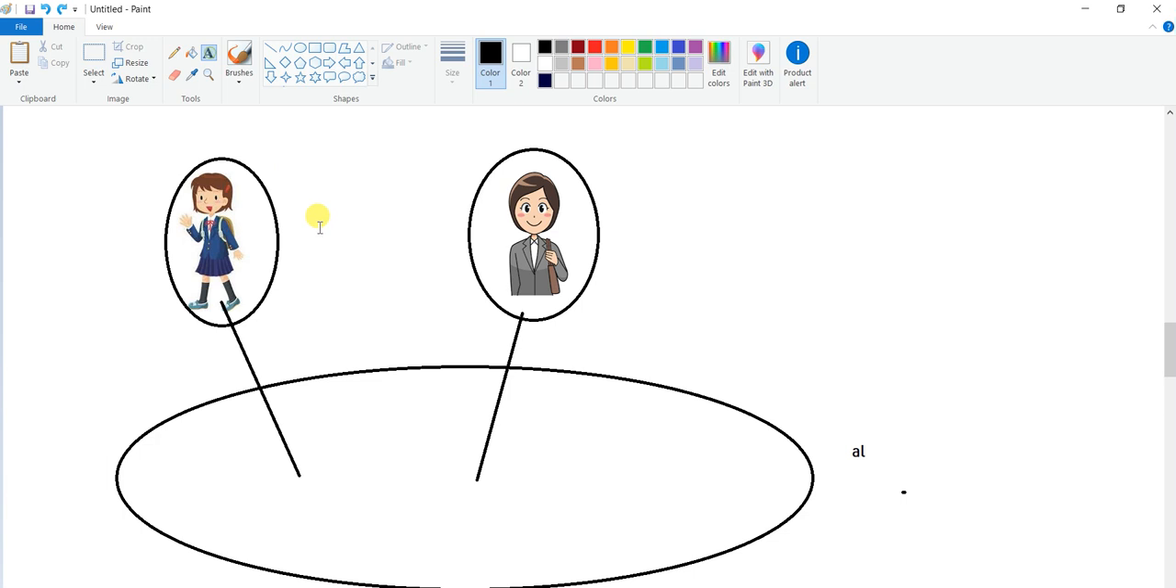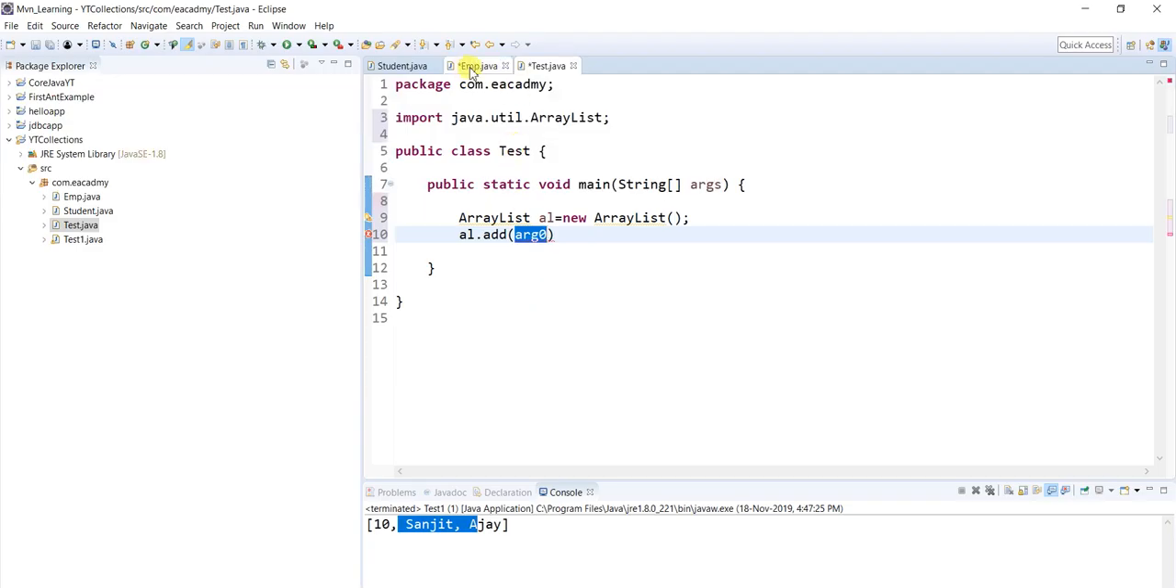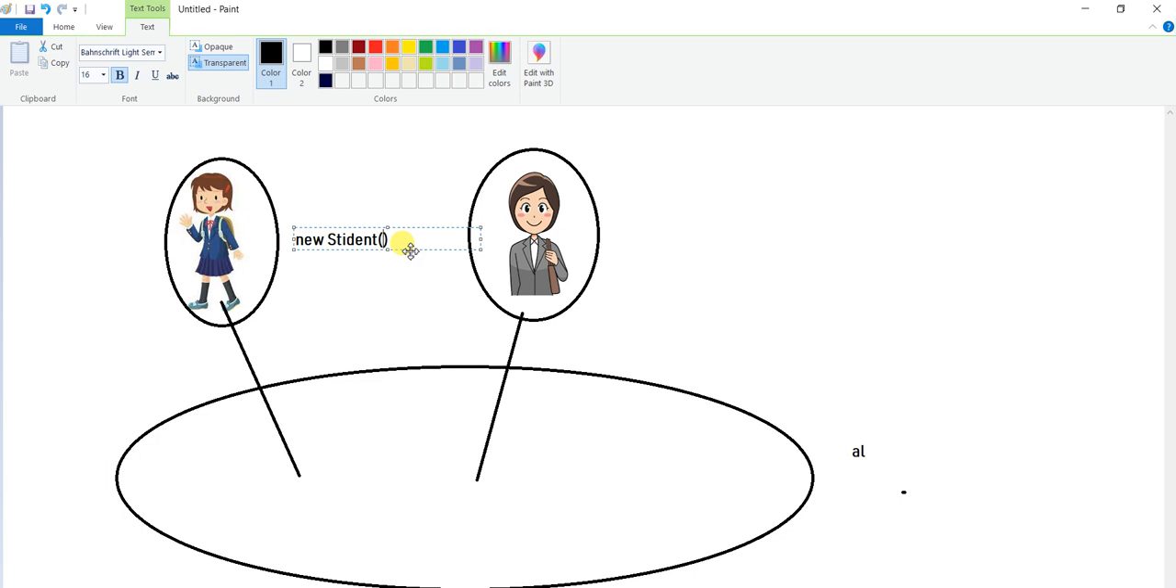How to represent the object of the student class? New Student, right? Let's say I already created the Student class like this. You can see new Student. The constructor is like this, which means if the constructor is parameterized, then you have to create the object with parameters. That's a basic thing we know. So I'm writing new Student, and let's say I'm passing 1 and her name is Susie.